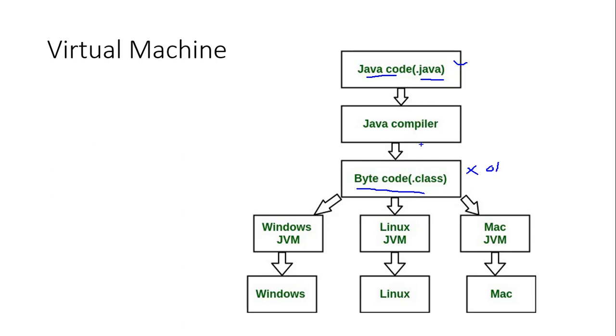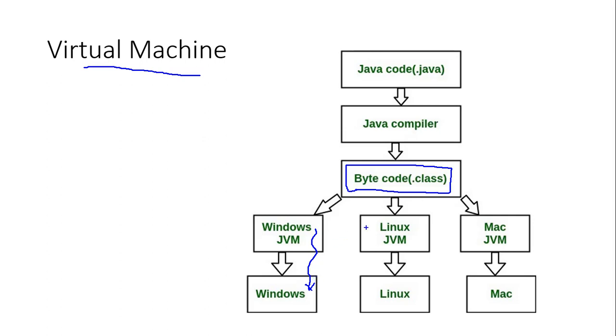And you take this bytecode and give it to the layer that I am talking about. This layer is called the virtual machine. So you give it to the virtual machine. The virtual machine will interpret the bytecode, which is an intermediary code, and then convert that code into the appropriate machine instruction that is understood by Windows.